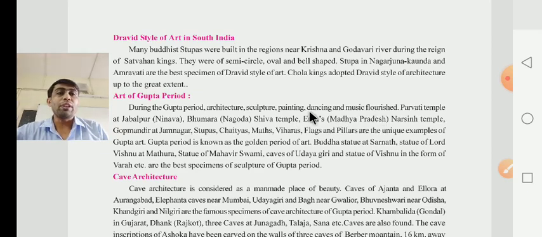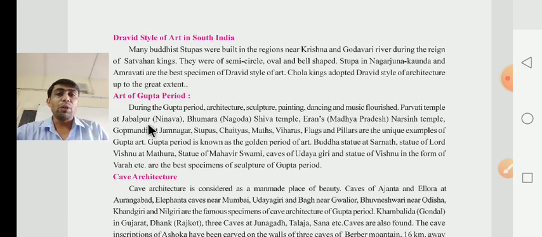What do they have to give, dear children? They have to give that during which period? During the Gupta period. Architecture, you know the meaning of architecture, it means Sthapatya, Silpkala. Sculpture, you know very well, Silpkruti. Painting, dancing and music flourished. It means in the Gupta period, all these things flourished.